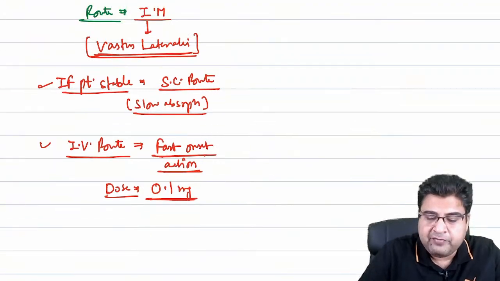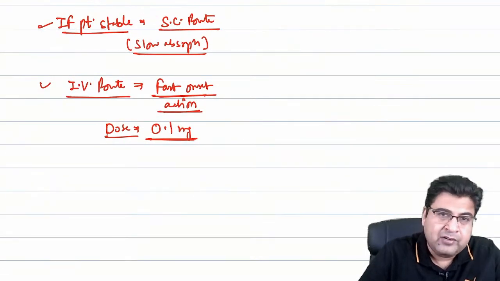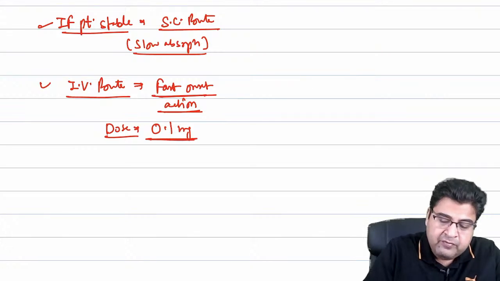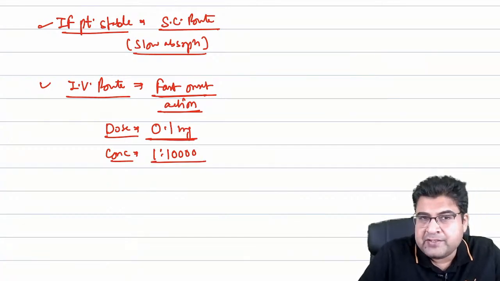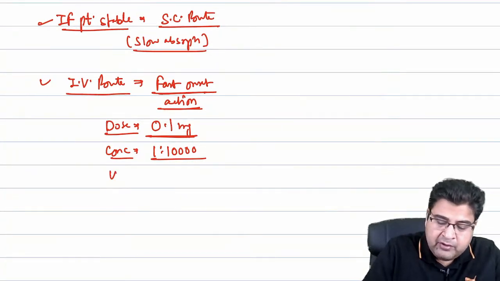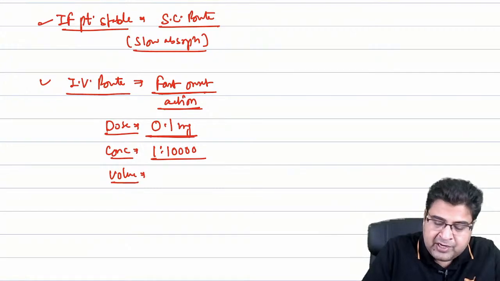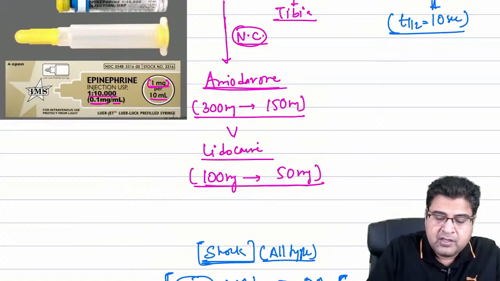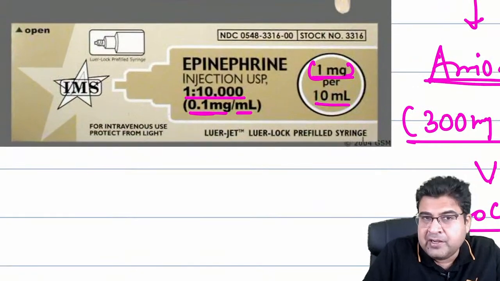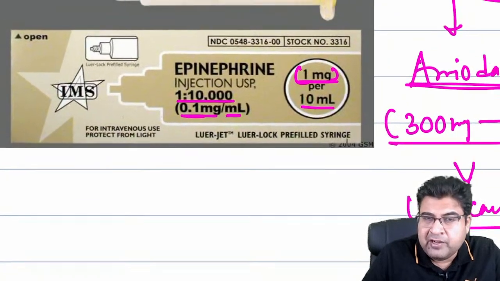So normal dose 0.5 mg. Here we give the dose 0.1 mg. Now, whenever we have to give 0.1 mg of the dose, we have to use the concentration 1:10,000, and the volume of the drug that I will inject is equal to 1 ml. You can see from the above photograph, you can see 0.1 mg drug present in 1 ml. So we have to give total 1 ml of the drug.